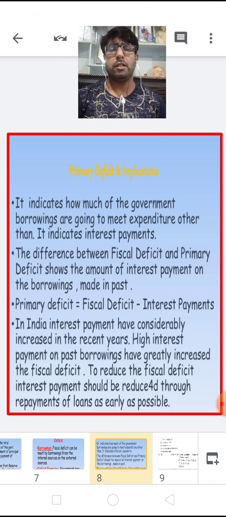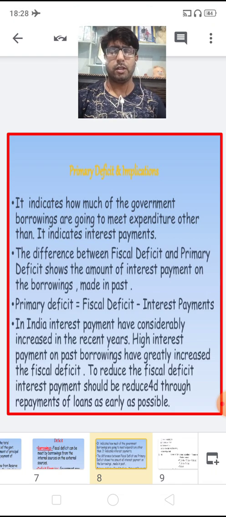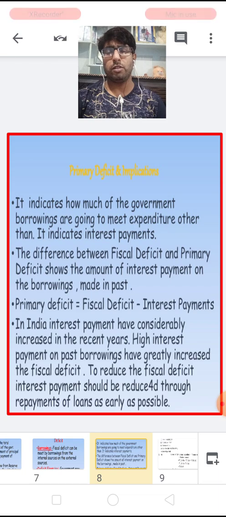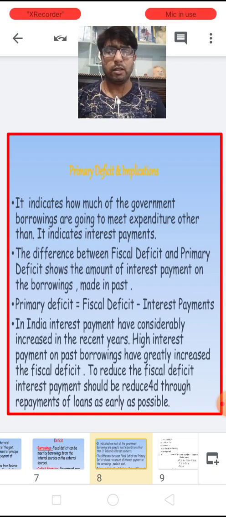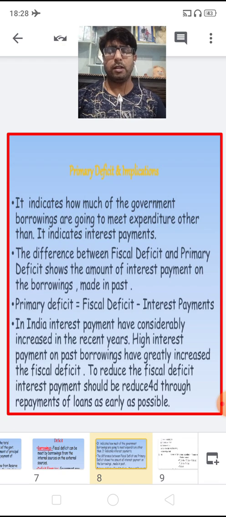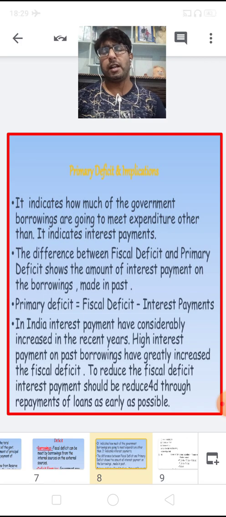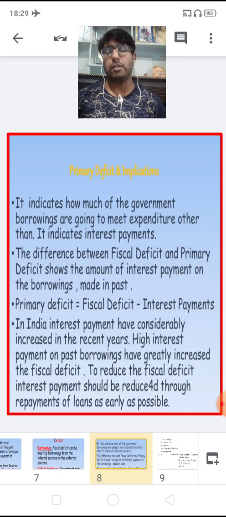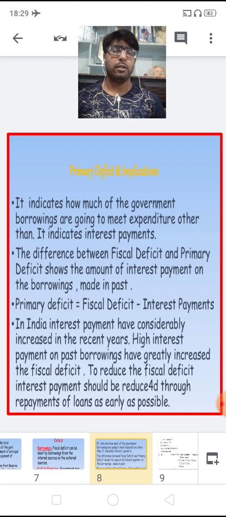Now let us learn the implication. The implication of the primary deficit is that it indicates how much of the government borrowings are going to meet expenditure other than the interest payment. As I just said, primary deficit is basically the difference between the fiscal deficit and the interest payment on the past borrowings. So the difference between the fiscal deficit and the primary deficit shows the amount of interest payment on the borrowings made in the past.